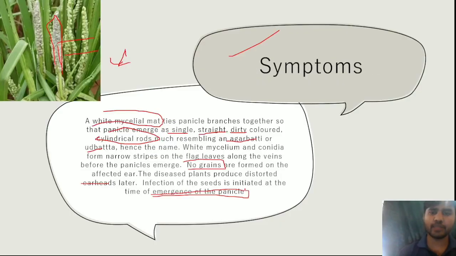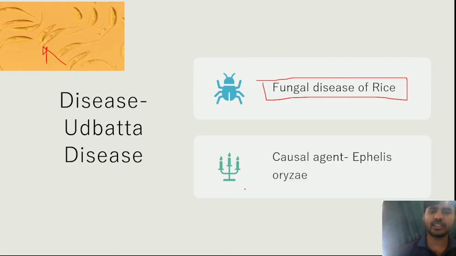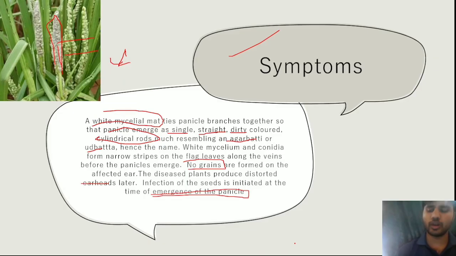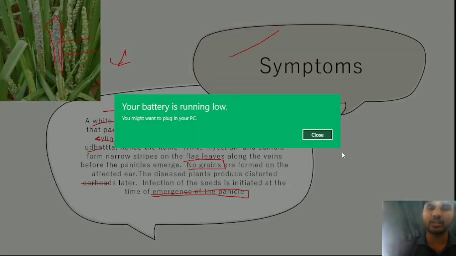I again summarize this disease. It is a fungal disease, and the causal organism is Epihelis oryzae. Its symptom is the formation of a white mycelial mat that ties the panicles. Okay, I hope.